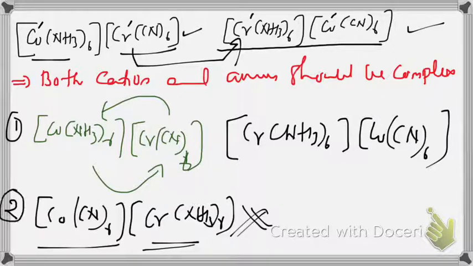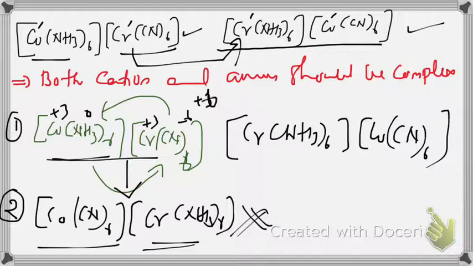This is actually the second compound, which is formed by the exchange of ligands. That is okay and correct. But the problem is that when we write an inorganic complex, the cation should be written first. Then only do we have the option for the anion. In this complex, the total charge is -6. Ammonia 0, 6 cyanide -6. So there should be +3 for cobalt and +3 for chromium.